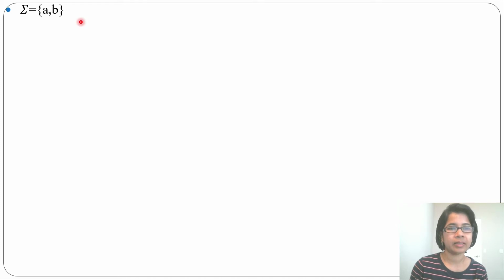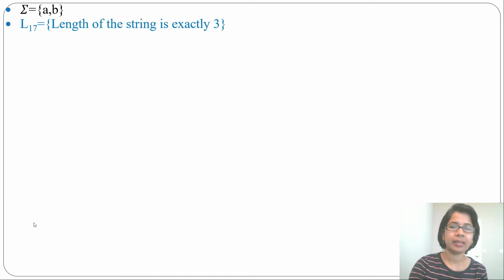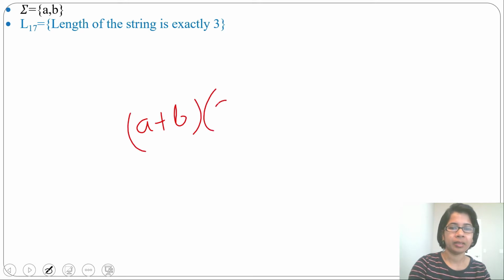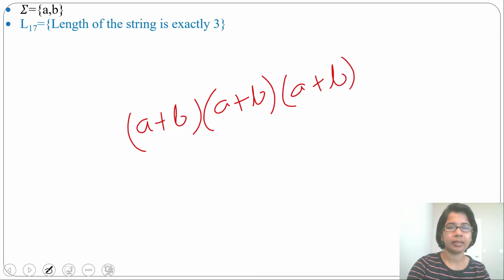Hi, let's discuss some more regular grammar. I already discussed 16 regular grammars. This is language 17: length of the string is exactly 3. In exactly 3, what will be the regular expression? It will be (a+b) for length 1, then (a+b) for length 2, then (a+b) for length 3. So the regular expression will be this.